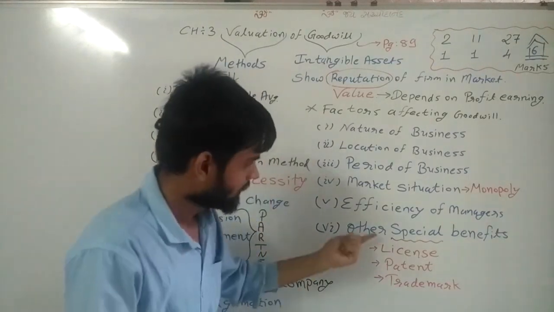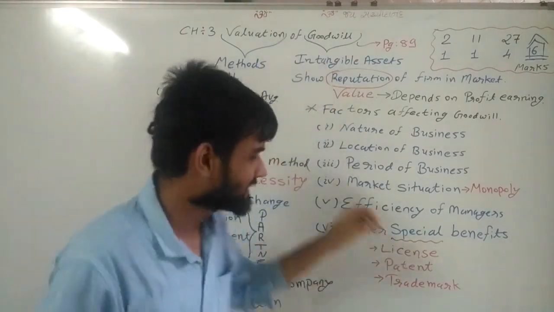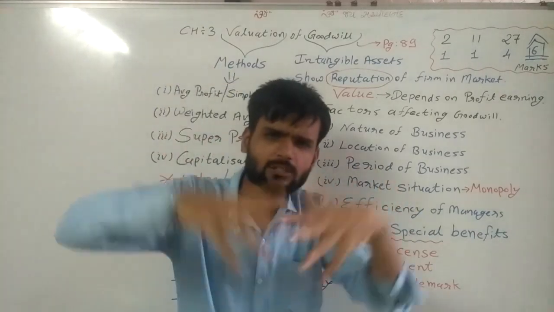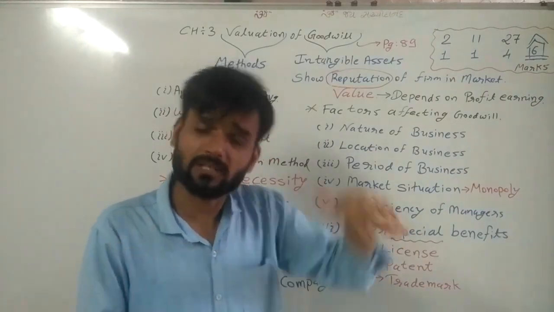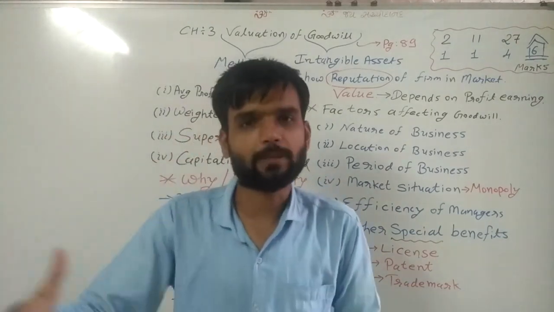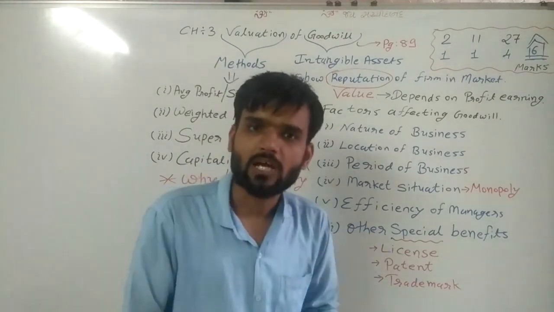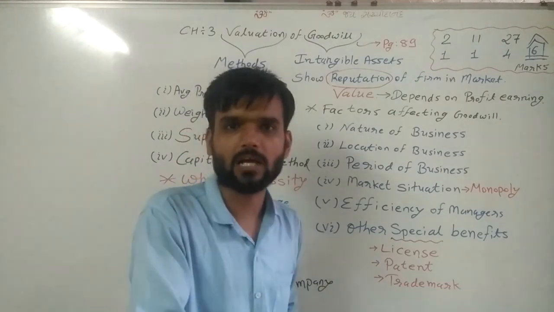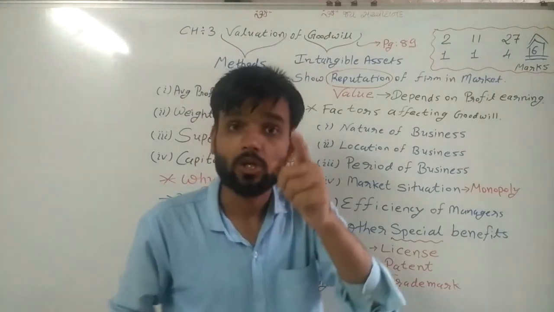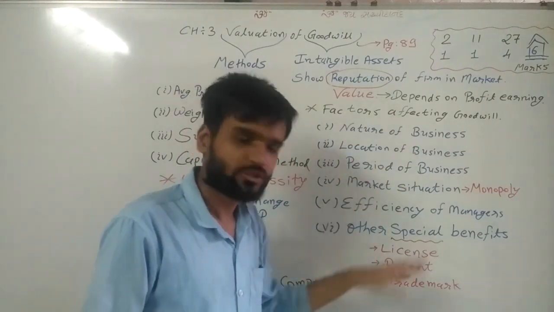And last one, other special benefits. Now, which are other special benefits? Don't worry. These other special benefits are license, patent, trademark. Now, patent. Suppose my patent is famous in the market, and if I sell that patent, then that is the reputation of that patent. Suppose my company prepares cars, and one car patent is famous in the market, and I sold that car patent to another. You can also make this type of car, and for that particular patent they are giving extra money. So patent depends, trademark depends.